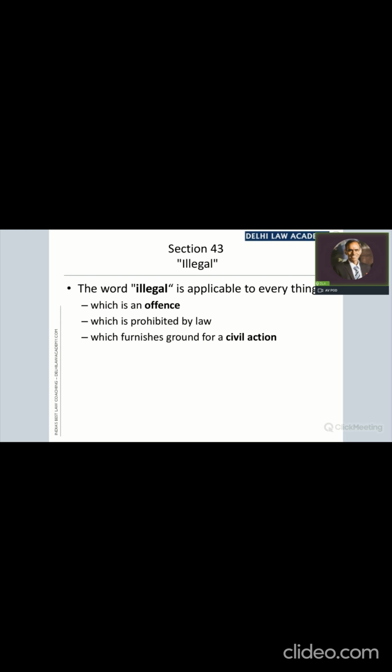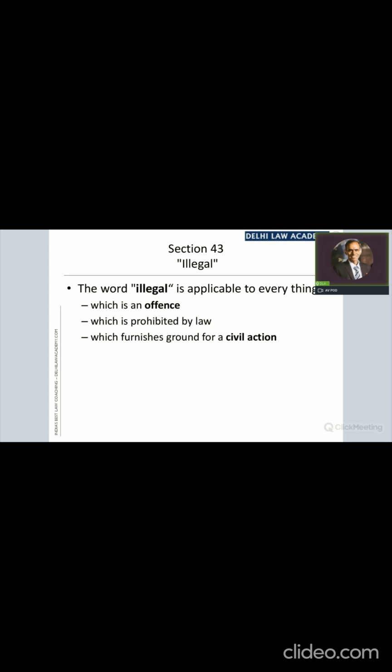We have to answer now this question whether the omission committed by the swimmer is illegal. The omission of the swimmer becomes illegal only if the omission itself amounts to an offense, and we know that it is not defined as an offense in any law. So it is not an offense, this omission. This omission is not prohibited by law.